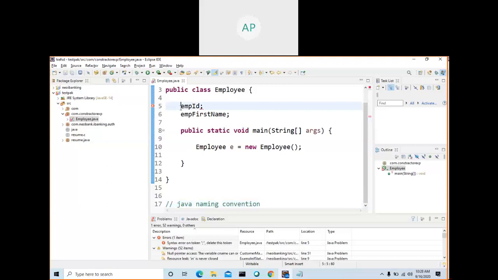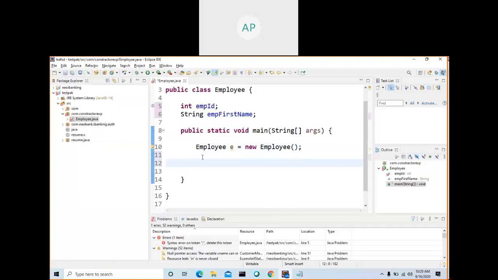Okay. So why are we getting an error? This is a variable. What is the type of variable? Let me make it int. And what is the type of the other variable? String, because I am going to store alphabets here. Name is always alphabets, and the ID can be alphanumeric or a number. It depends upon the company. As of now, our employee ID is only a number, so we made it integer or long, whatever you want to give. It's up to you.